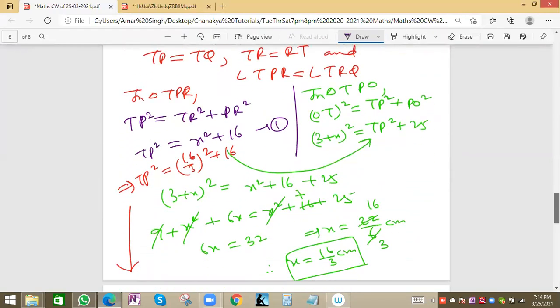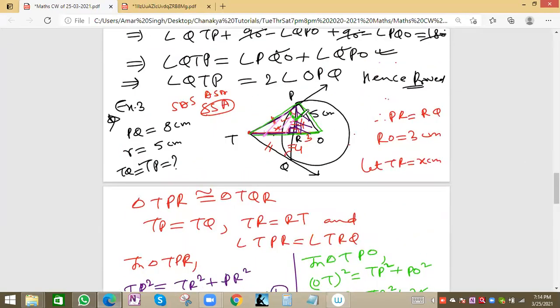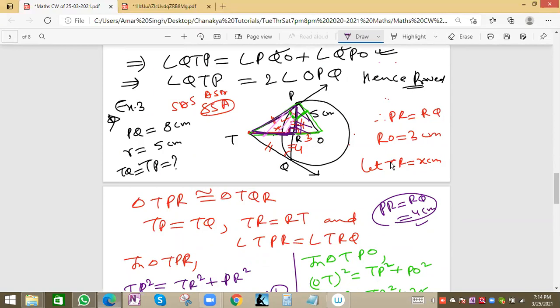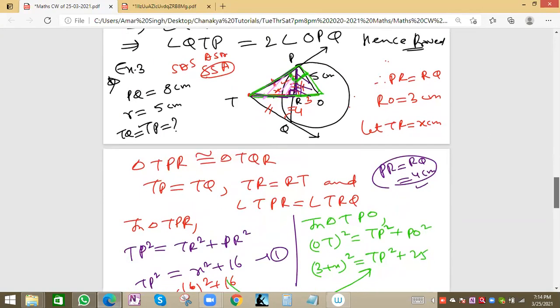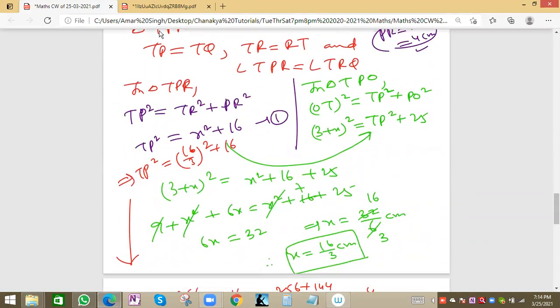Please note the solution. Basically, we have to prove PR equal to RQ equal to 4, that is 8, half of it, which is 4. So PR equal to RQ is equal to 4 centimeter. Then we can assume this TR as X, and we can have two equations. One equation from the 90 degree angle in triangle TRP, because angle R is 90, and one more equation from triangle TPQ, right angle at P. From these two equations we can find the value of X, and then we can put the X value in TP to get the value of TP.